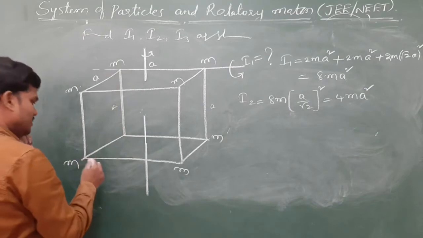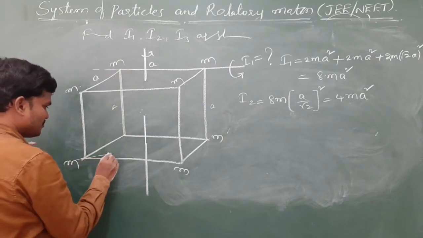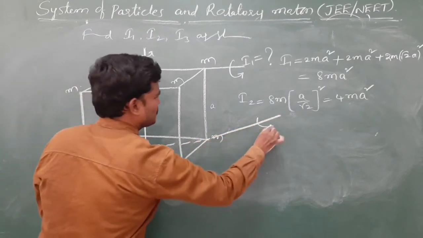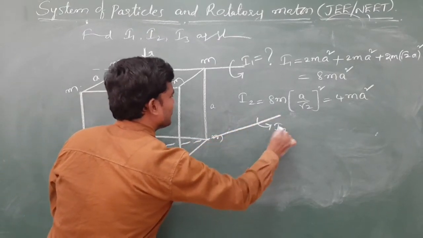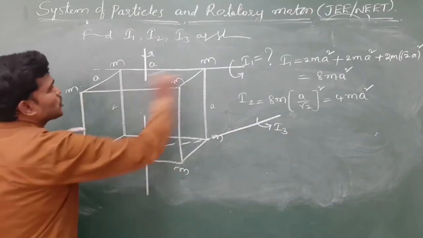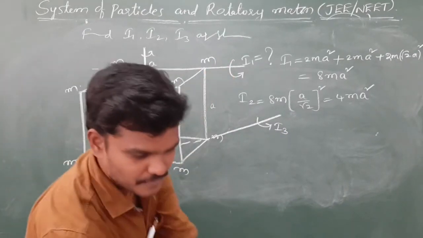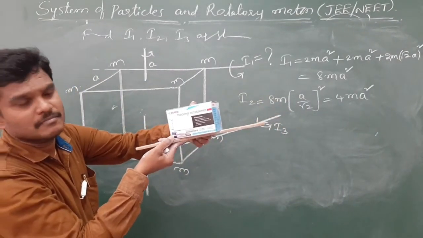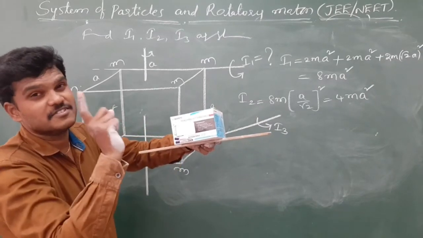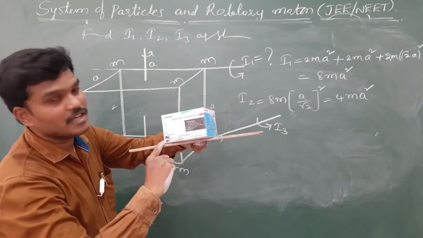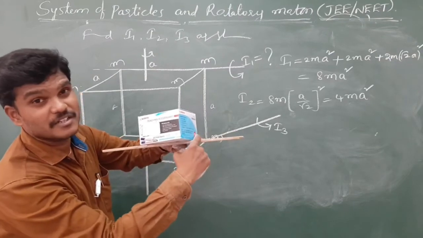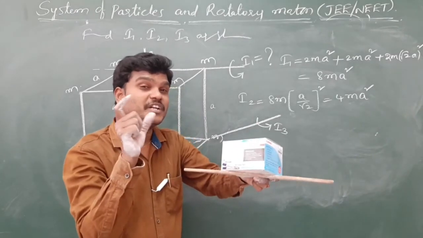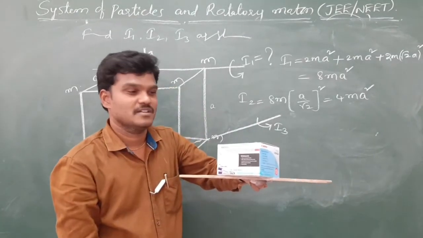And I3, see they are asking to find, let us suppose this one. So observe carefully this. About this. So imagine correctly, this side, bottom, otherwise top. Anyone. So imagine like this. This one. Otherwise this one. Same. Yeah. Identify the distances of remaining 6 particles. Due to this mass, there is no moment of inertia. Due to this mass, there is no moment of inertia. But remaining 6 masses are there. You identify the perpendicular distance of those 6 masses. Okay, let us check it.